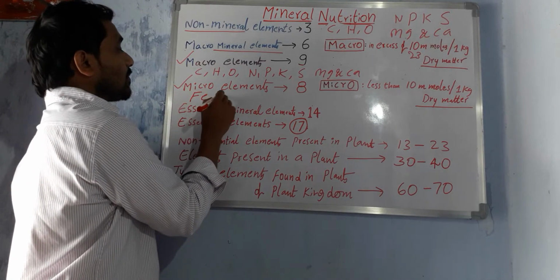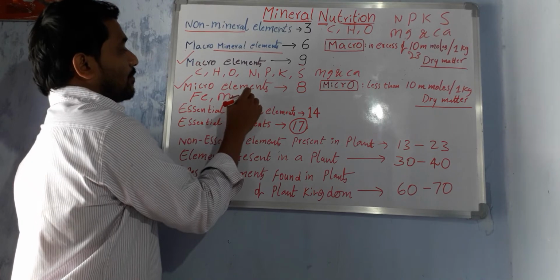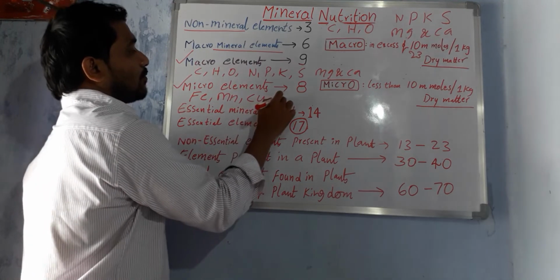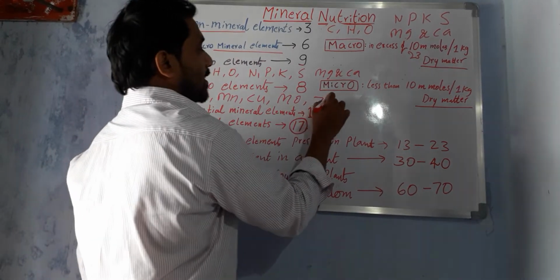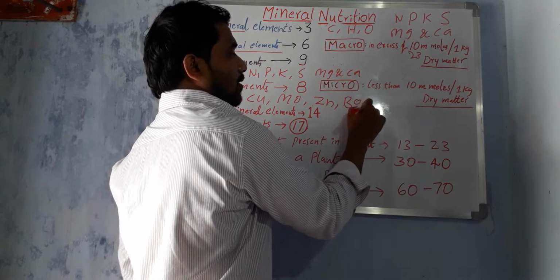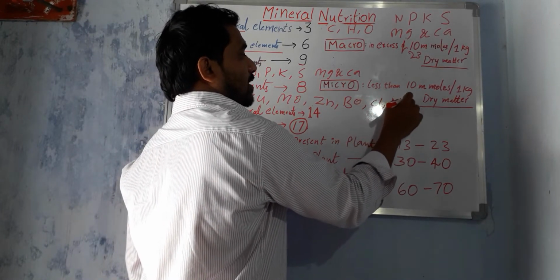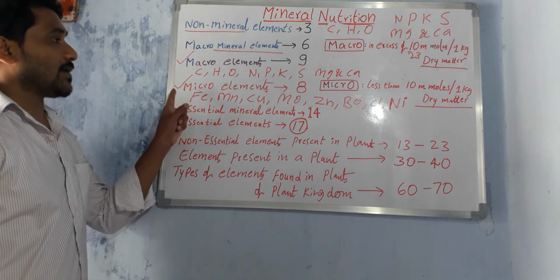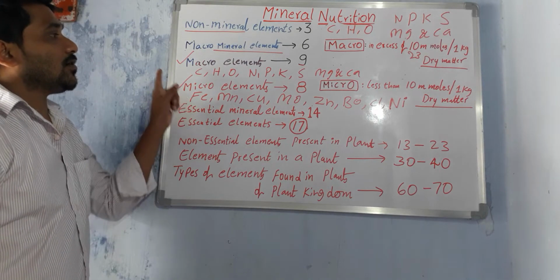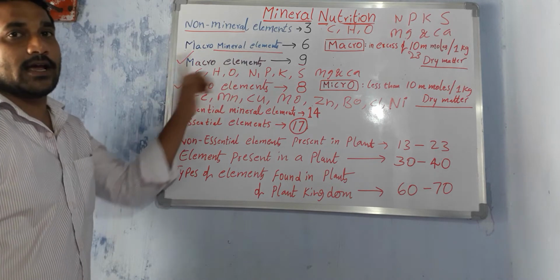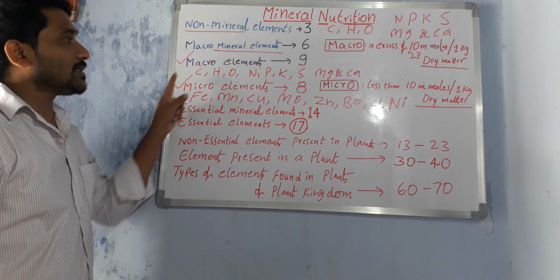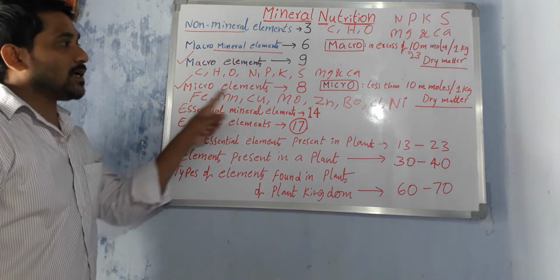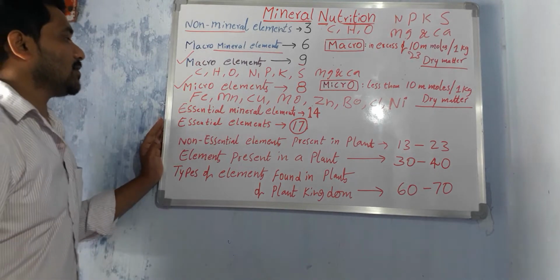Iron, manganese, copper, molybdenum, zinc, boron, chlorine, and nickel. What is the last and final one? Nickel. So these elements are micro elements. How many micro elements? 8. How many macro elements? 9. Then the total is 17.